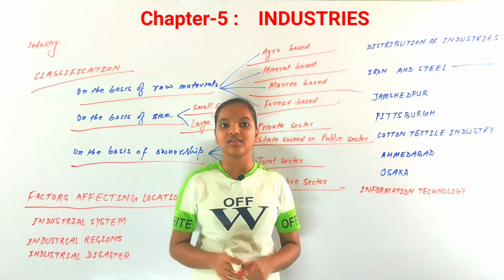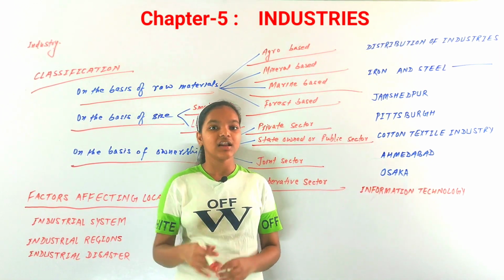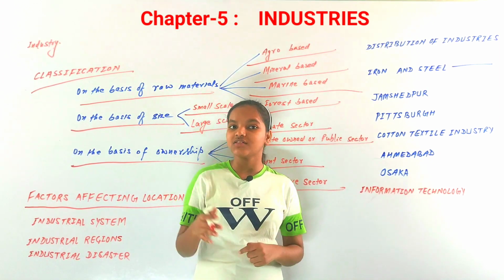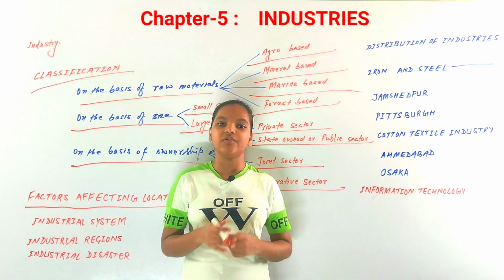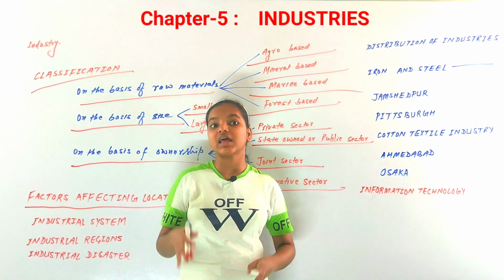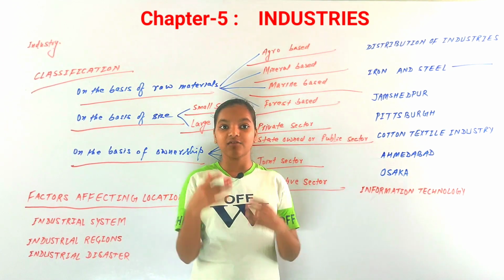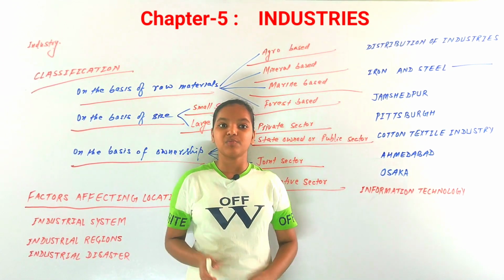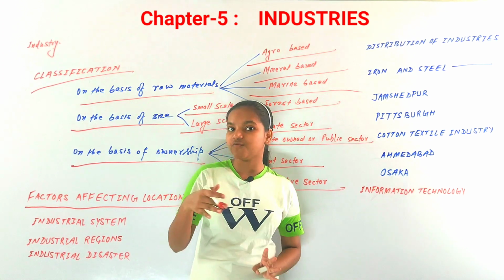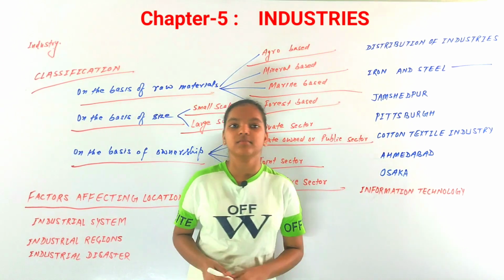There are many factors like transport, like trade, like market, like labor, like water supply, like electricity or power. So there are many factors that affect, and it also depends on where it is settled and which industry it is, because raw materials are different for many industries.